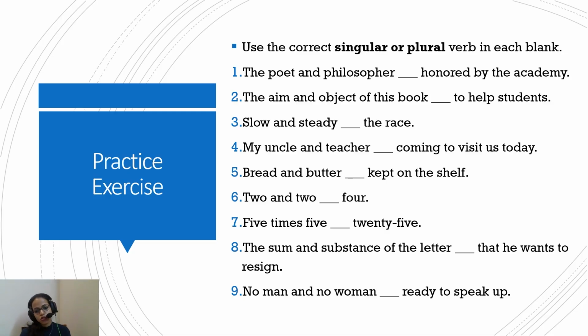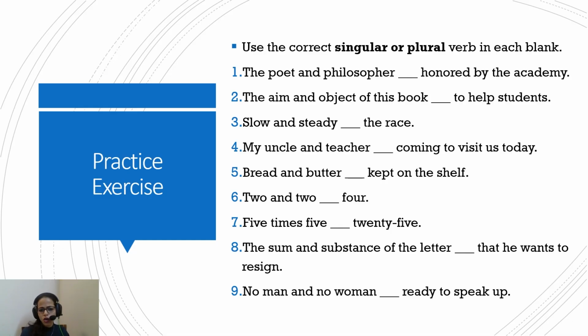Bread and butter kept on the shelf. Here, because we did in the previous example, "bread and butter is kept on the shelf." Do you think that's correct? No, because bread and butter here are not like livelihood. These are two things, two objects. So bread and butter are kept on the shelf.